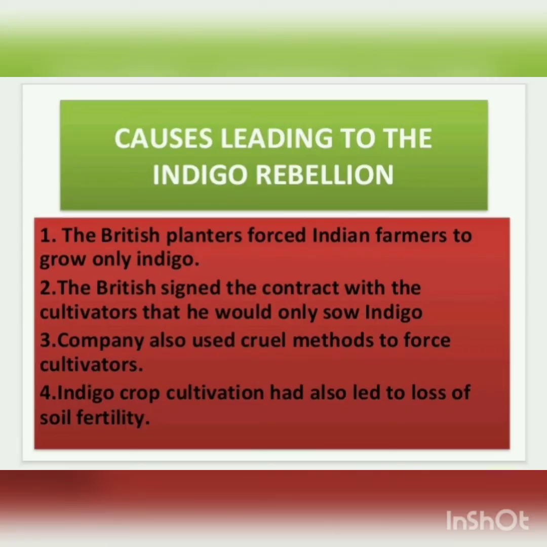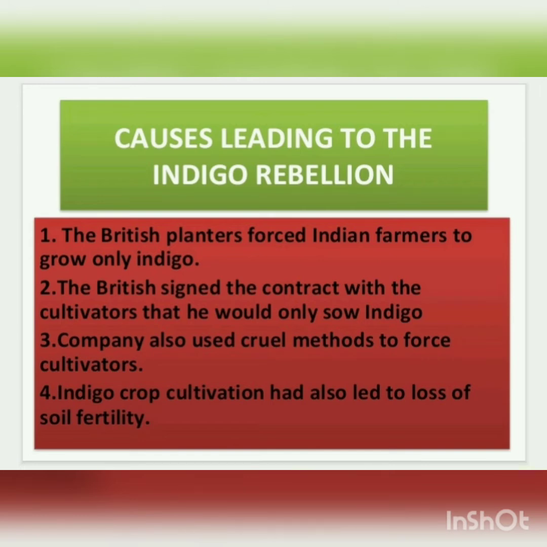India was growing indigo from medieval times, but at a very small scale. The British planters forced Indian cultivators to grow only indigo. Indian cultivators had signed a contract also, in which the British asked them to grow only indigo in return for a price, and Indian cultivators had to accept the contract, as India was a colony of the Britishers at that time.